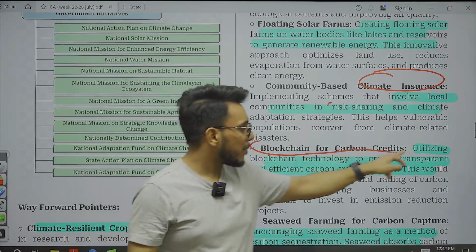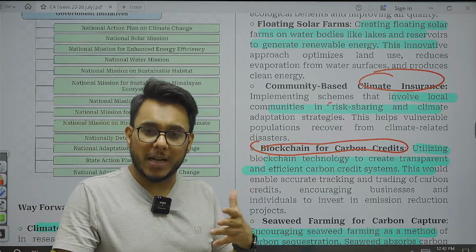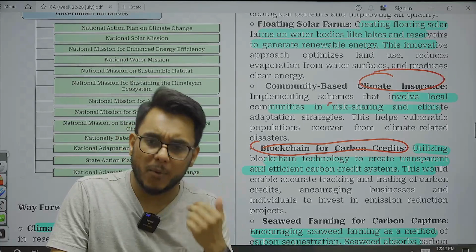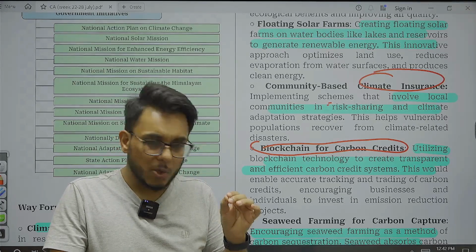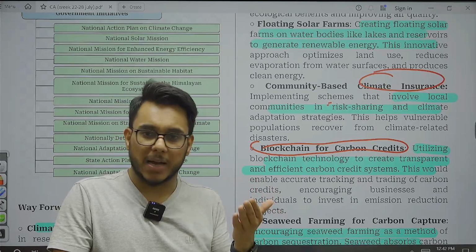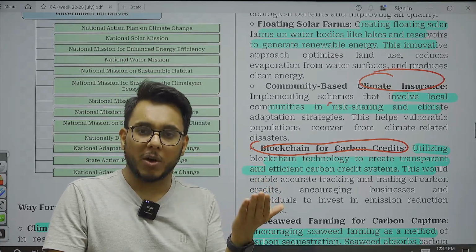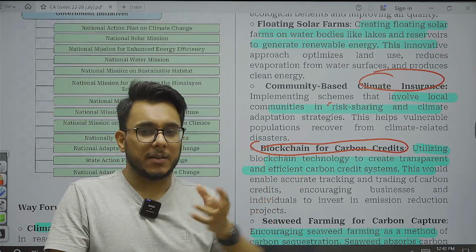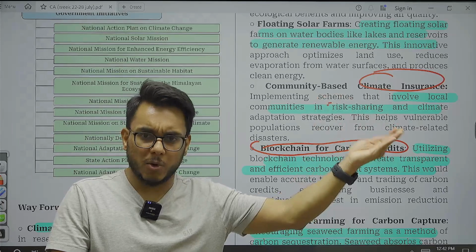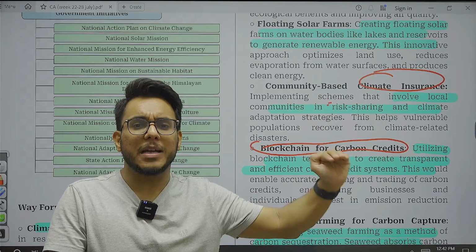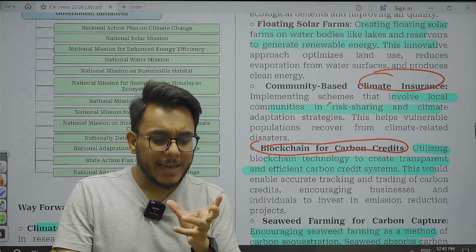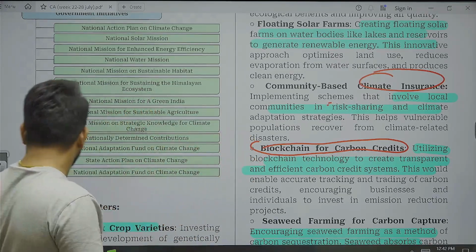Then for the carbon credit, now you see, multiple programs have come out. We have come out with a green credit program, we have already come out with a carbon credit program, where the basic idea is very simple: every unit will be given a carbon quota, the maximum carbon that they can emit. If they go beyond that, then they need to buy the carbon credit. Now from where will they buy the carbon credit? From any other industry which was given the carbon quota but hasn't completely, 100%, used that carbon quota. From there they can buy the carbon credit. So for managing these carbon credits, blockchain technology is to be used.